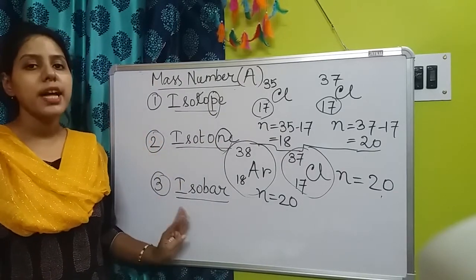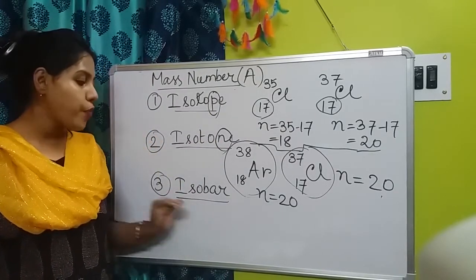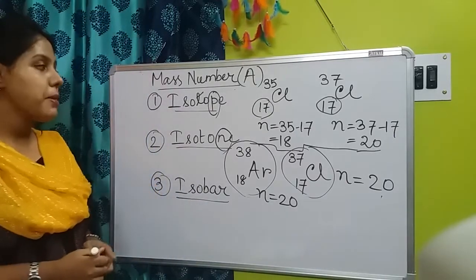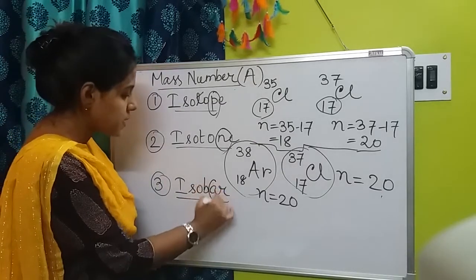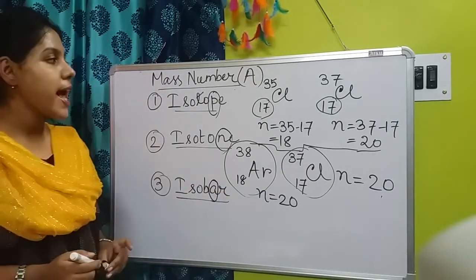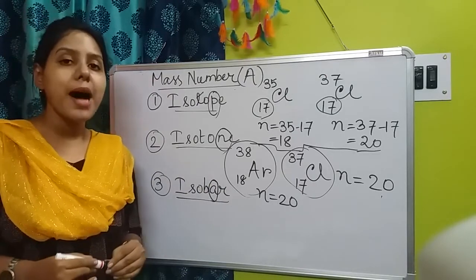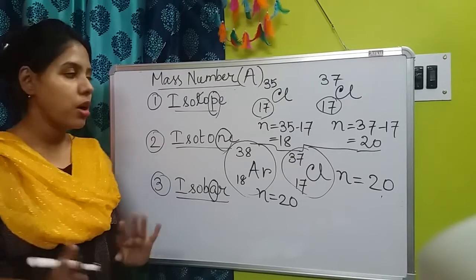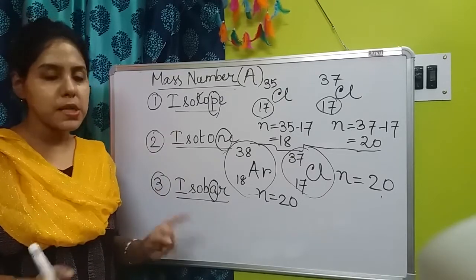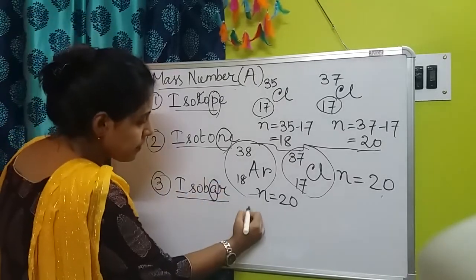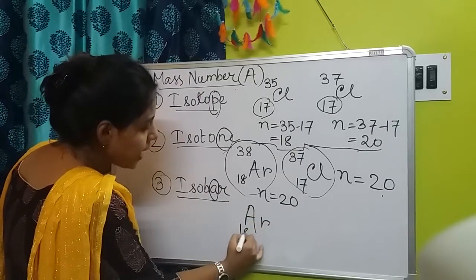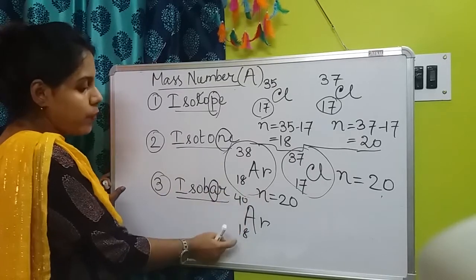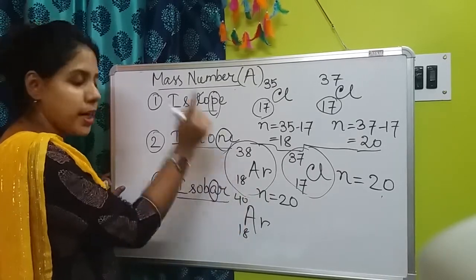Now for the third one, that is isobar. For the isobar, what will be the same here? That is the atomic mass, or the mass number. The mass number will be the same for both of them. If we take two examples, there the mass number will be the same. Argon 18, 40 and argon 18, 38 are two isotopes of argon.